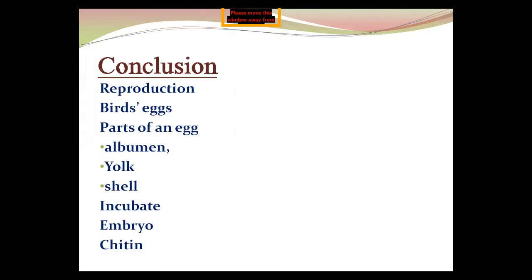The outside of an insect egg is made of chitin. Chitin is a hard material. The outside of an insect egg is made of chitin. This is the same hard material that their outer skeleton is made of. Okay, all things will be clear.